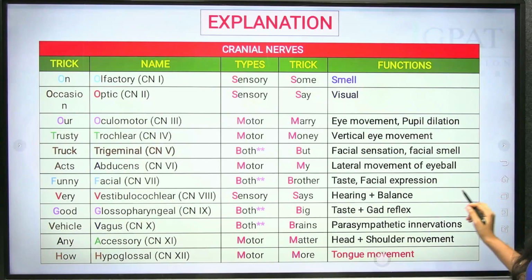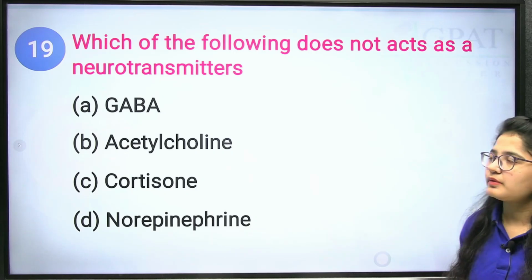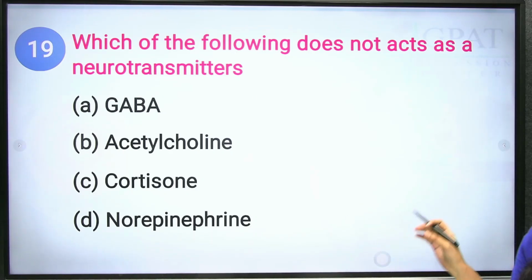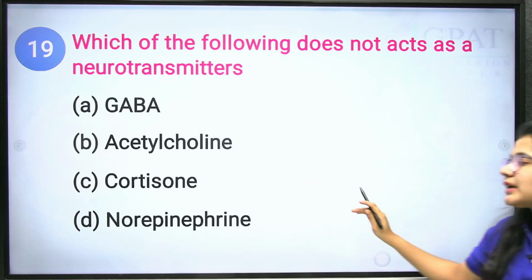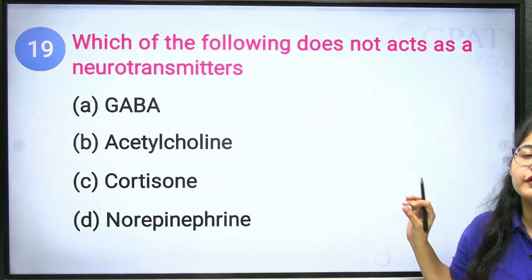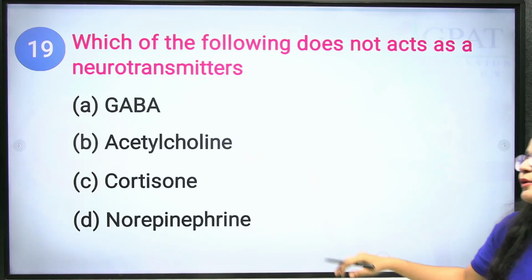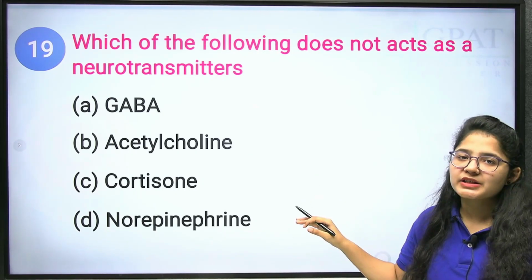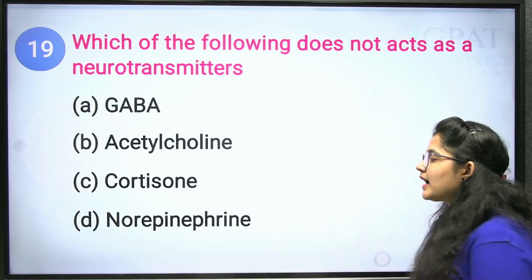Now the next question. Which of the following does not act as a neurotransmitter? So what is cortisone? It is a type of corticosteroid, that is a hormone which is responsible for the inflammation process of your joints and cartilage.